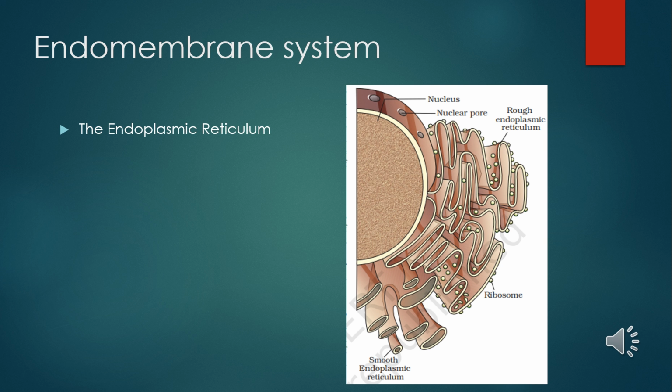Cisternae are flattened, unbranched sac-like elements, and they lie in stacks, meaning piles, parallel to one another, and they bear ribosomes on their surface. If ribosomes are present on the endoplasmic reticulum, it is called rough endoplasmic reticulum. If ribosomes are not present on the walls of cisternae, then it is called smooth endoplasmic reticulum.